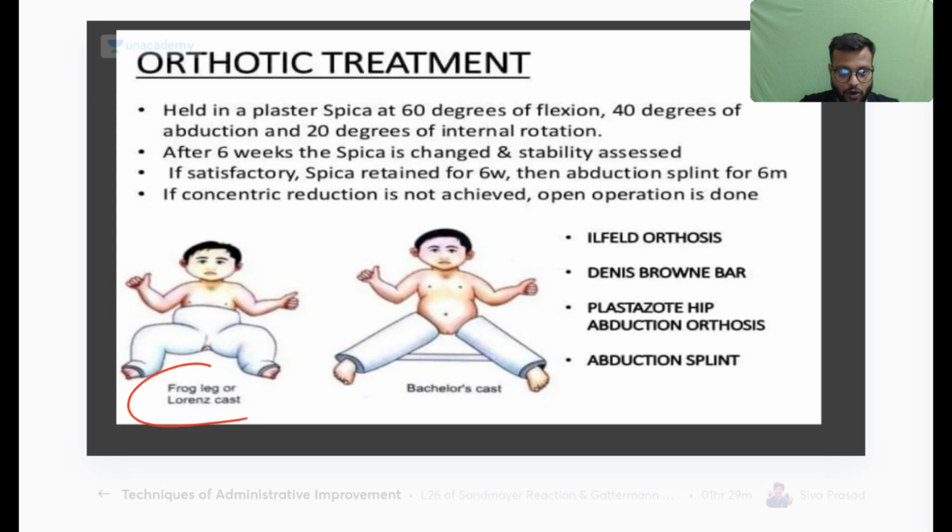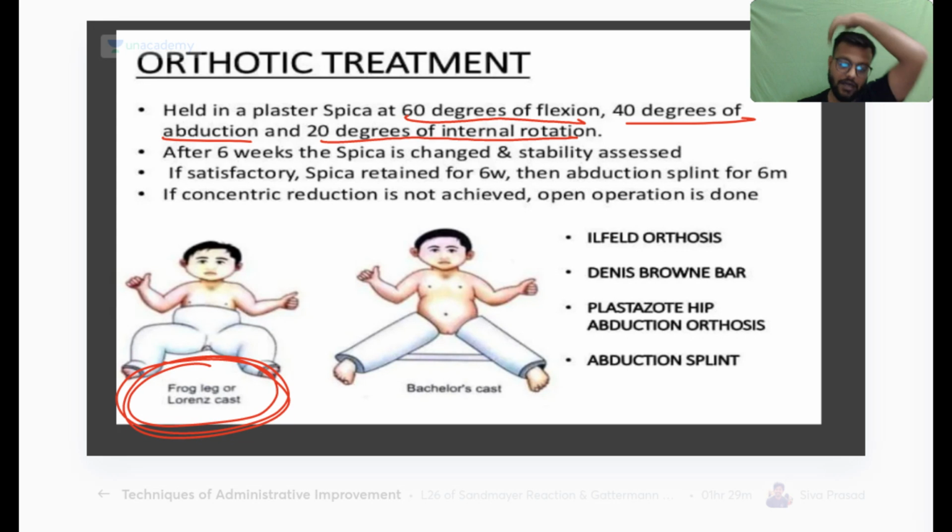First is your frog or the Lawrence cast, in which it is 60 degrees flexion, 40 degrees abduction, and 20 degrees of internal rotation. After 4 to 6 weeks you do the check x-rays, and if it is satisfactory then you retain it. And for slightly older children, if the CDH is stabilized for a few weeks, then you can go for the bachelor's cast like this. This is called the bachelor's cast.